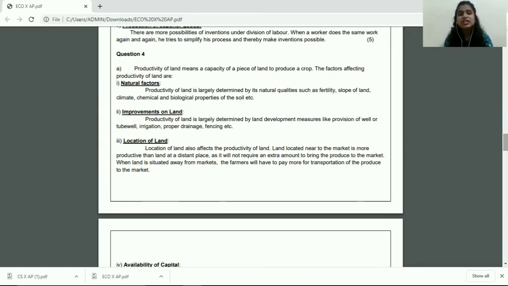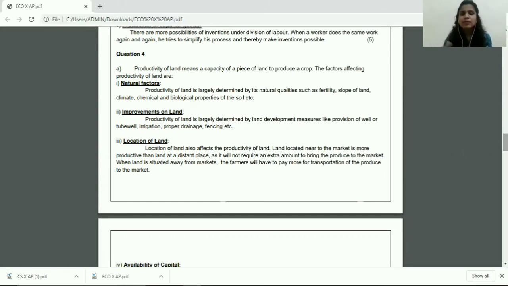Now, students, when such a question is asked, you can either explain what productivity of land means, or you can directly start writing the main answer. Of course, the statement has to be there that the factors affecting productivity of land are, and then go ahead and write 5 factors that affect your land. I have written the meaning of productivity of land as well.